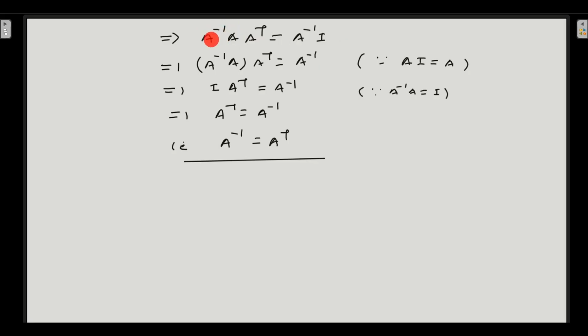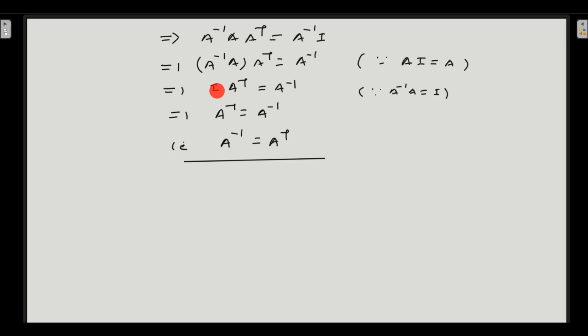Now group these terms together. These are three terms, so group the first two terms together. A transpose remains as it is, and the first two terms have been grouped together. Now we already know from the definition of inverse that A inverse A is equal to the identity matrix. So A inverse multiplied by A is equal to the identity matrix, while A transpose and A inverse remain as they are.